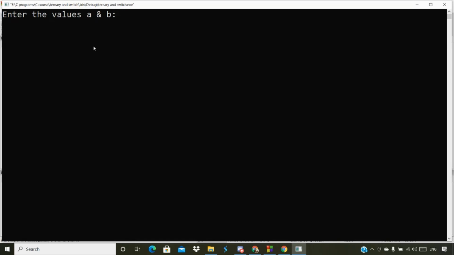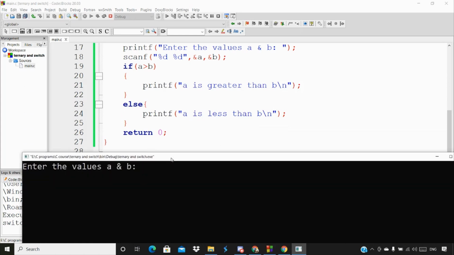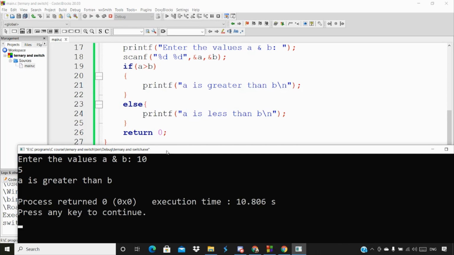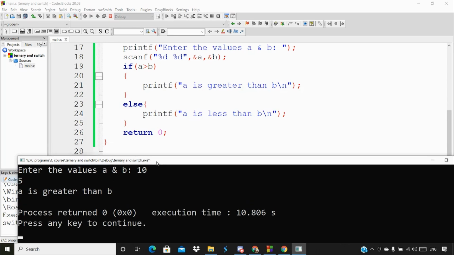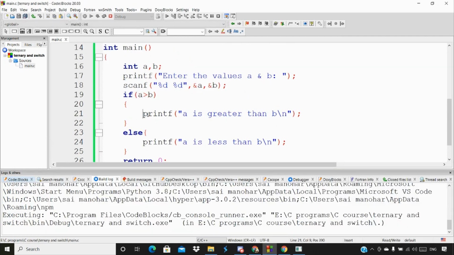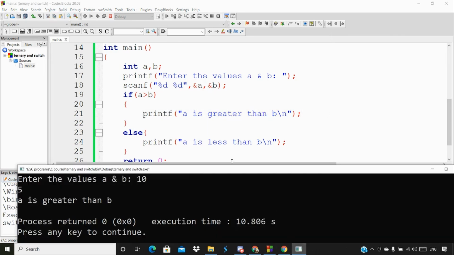It's asking for the values to enter. So I'm going to enter the values like A as 10, and B as 5. Now I got the output as A is greater than B. Of course, A is greater than B, because this condition is true, so we are printing this particular statement. That's what we got as an output.